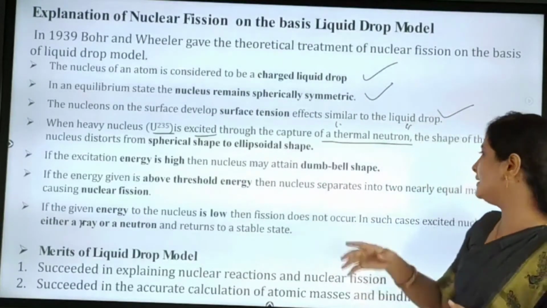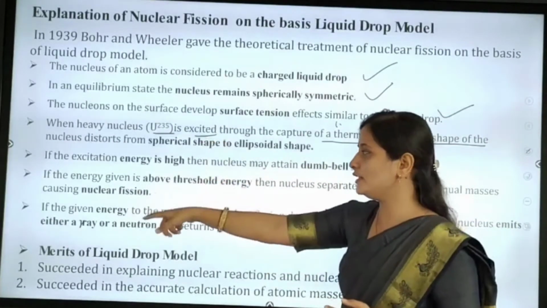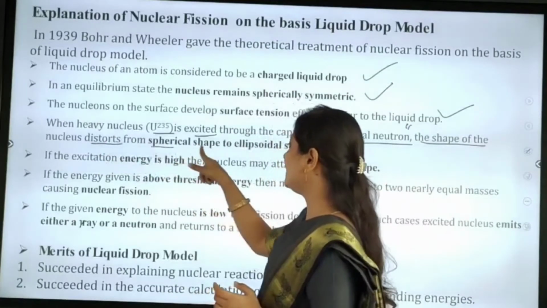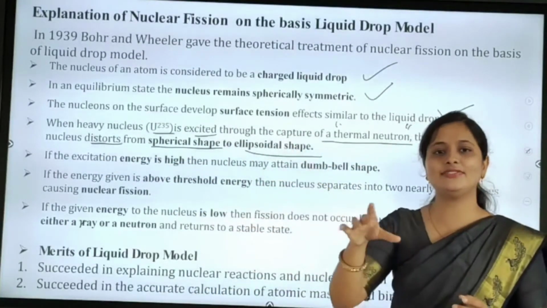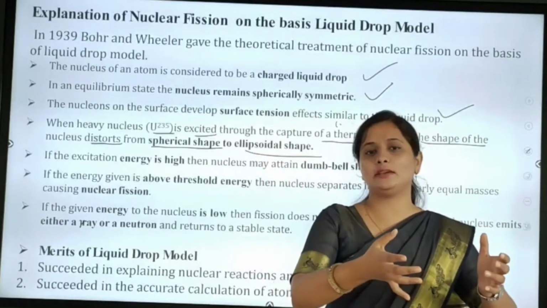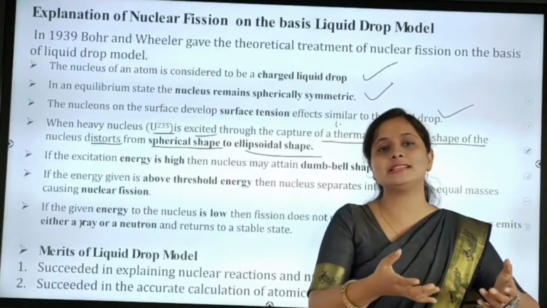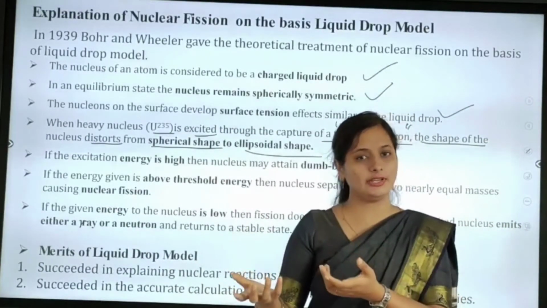After that, the shape of the nucleus distorts from the spherical shape to the ellipsoidal shape. So the fission process takes place. Fission is nothing but uranium or any heavy nucleus splitting up into two light constituent nuclei.